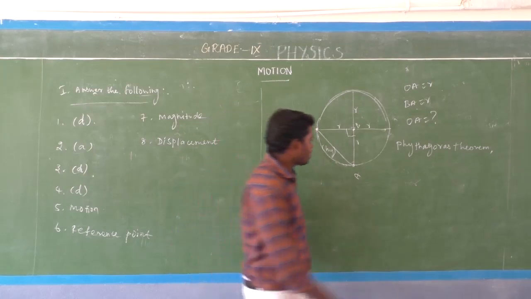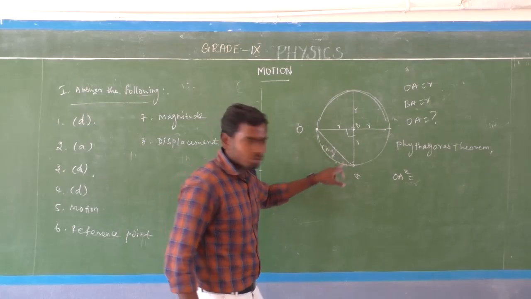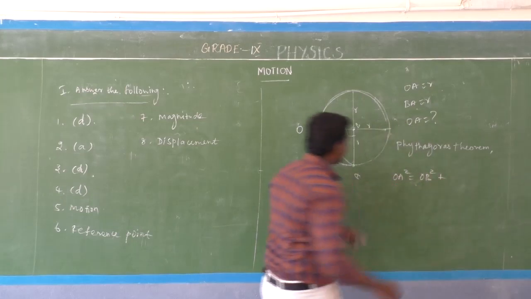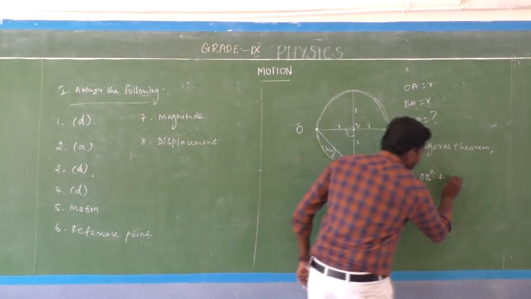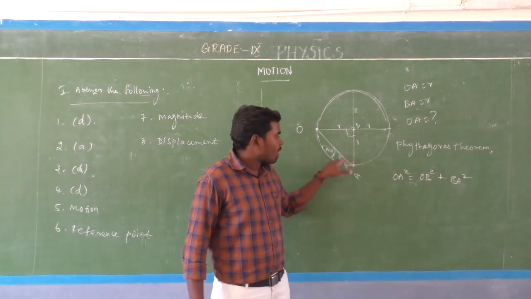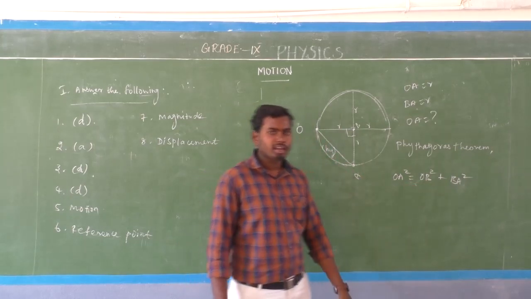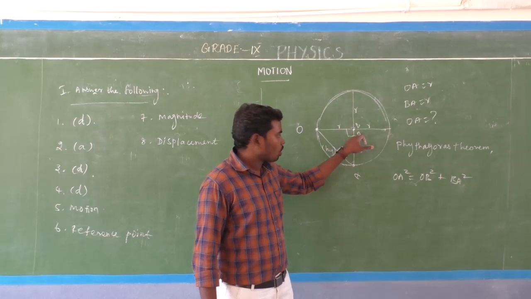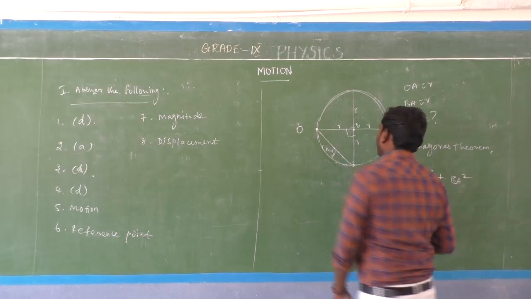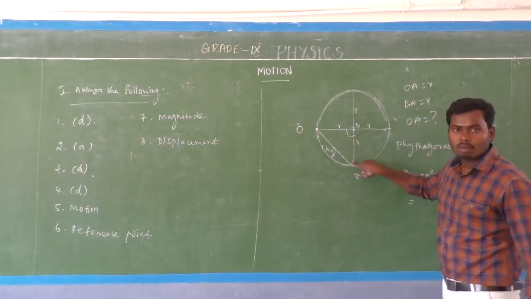So here we can write OA square, which means this hypotenuse OA square, is equal to OB square plus BA square. So the sum of the squares of the two opposite sides: OB square, then BA square. Now we are going to calculate this OA value, because this is the displacement.